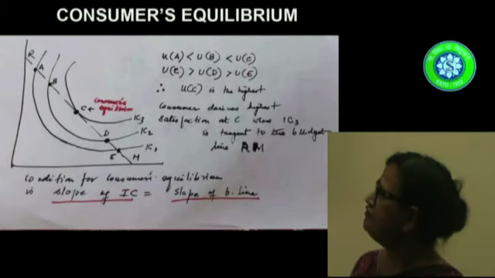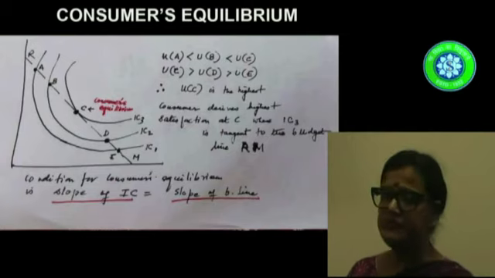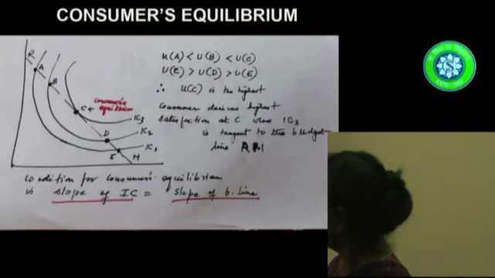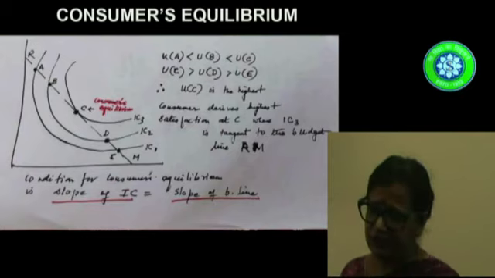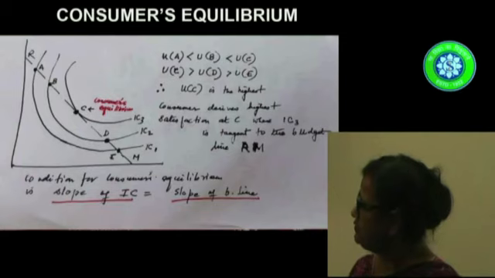Now, if you want to demonstrate this mathematically, we take the utility function U0 equal to U of x, y. Taking the total differential, we have dU equals Ux dx plus Uy dy. Ux and Uy are the partial derivatives with respect to x and y respectively. They represent the marginal utilities. Now, dU0 is equal to 0 because there is no change in utility along the indifference curve. So, we get Ux dx equals minus Uy dy. So, Ux by Uy is equal to minus dy by dx.